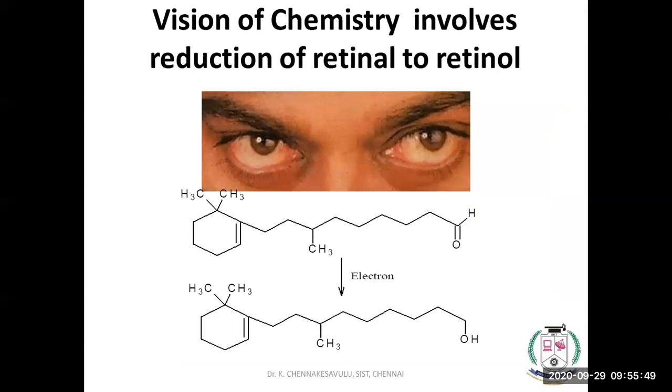Retinol is one part of vitamin A, a carotenoid. So what happens? The chain length changes, and this change in length triggers an electron signal, an electron transfer to the brain, and we are able to see things.